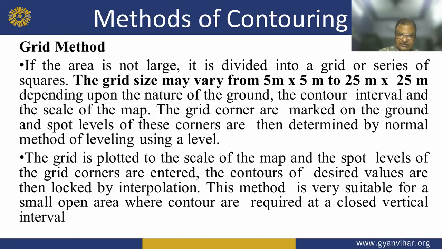The grid is plotted to the scale of the map, and the spot levels of the grid corners are entered. The contours of desired value are then located by interpolation. This method is very suitable for a small open area where contours are required at a close vertical interval.